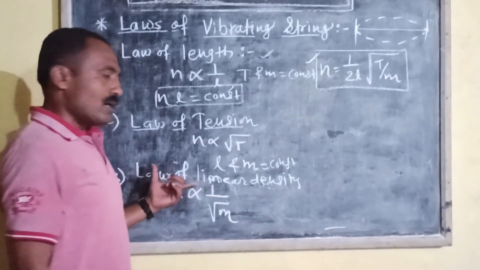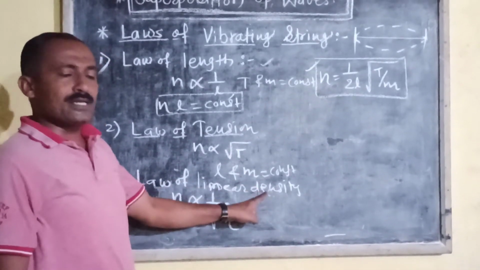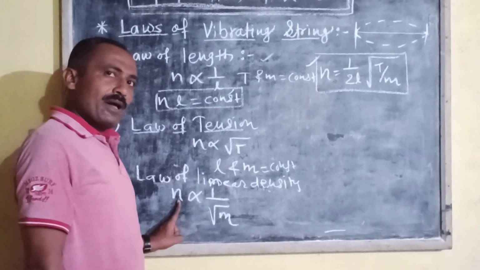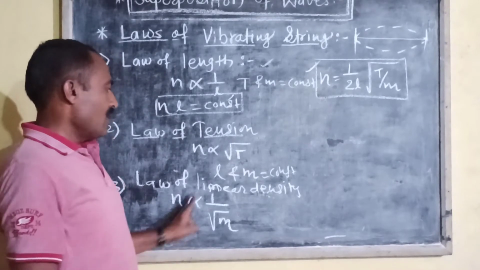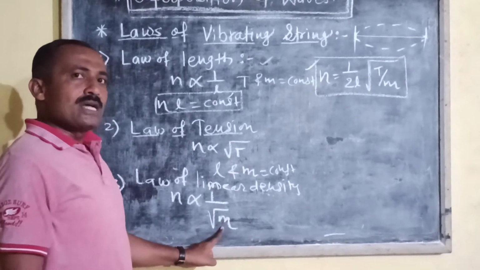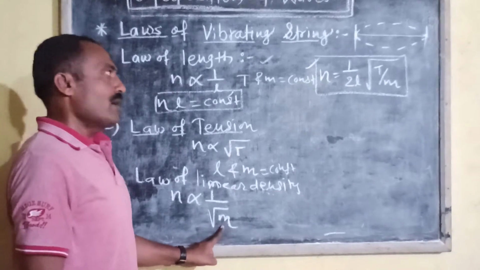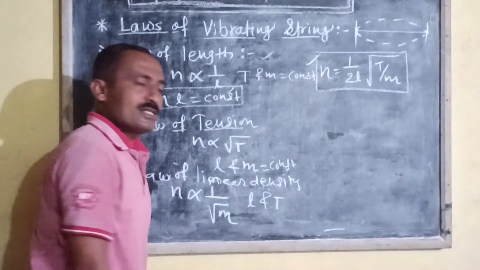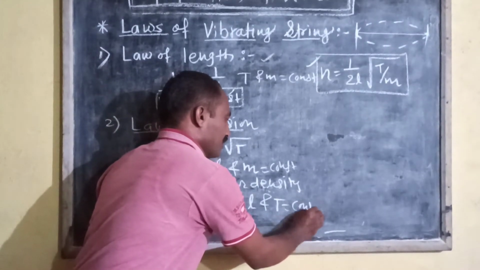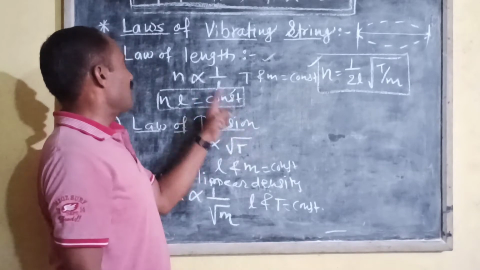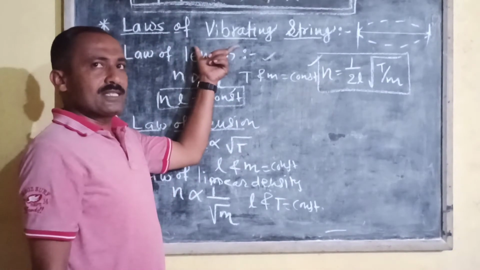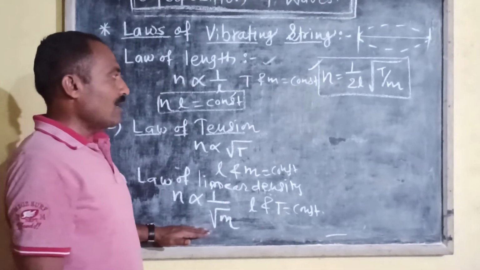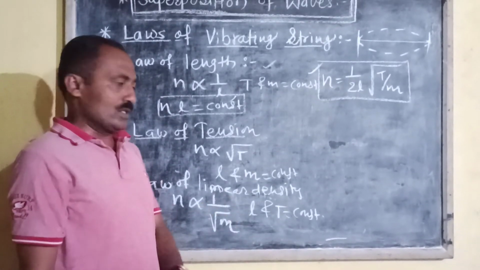This third law, the law of linear density, can be stated as: the fundamental frequency of vibration of a stretched string is inversely proportional to the square root of linear density if the vibrating length and tension applied to the string are kept constant. These are associated with the vibrating string. But from the third law, the law of linear density, we can also state two more laws.